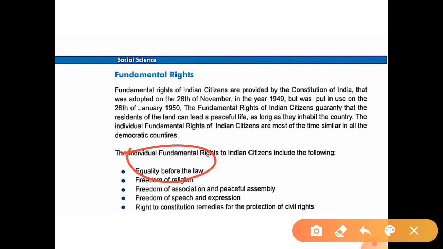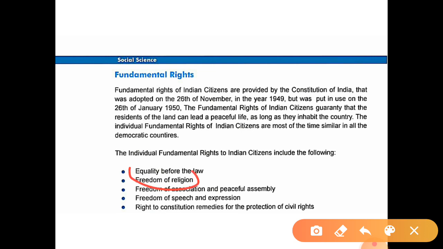Any law made by the legislature is applicable to each and every person, whether he may be poor or rich, from a different religion, or from a different family background. The laws made by the government are applicable for each and every citizen, and are equal for all people.